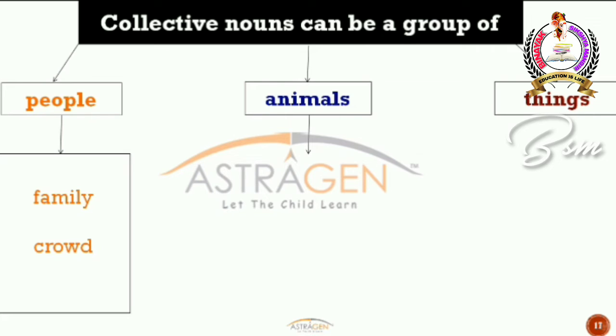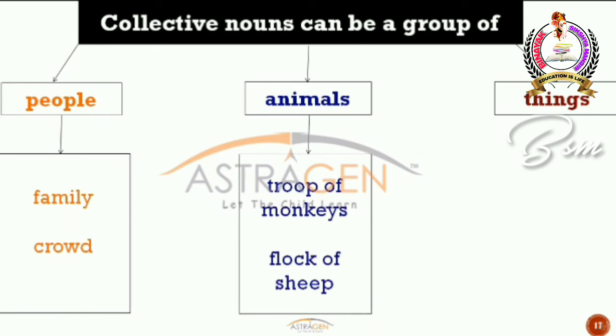Similarly, when you have a group of people at one place, then you call them a crowd, but you will not call them members again. So crowd is the name given to a group of people, whereas family is the name given to members. So family and crowd both are collective nouns for people. Now, what about animals? Animals also have collective nouns.